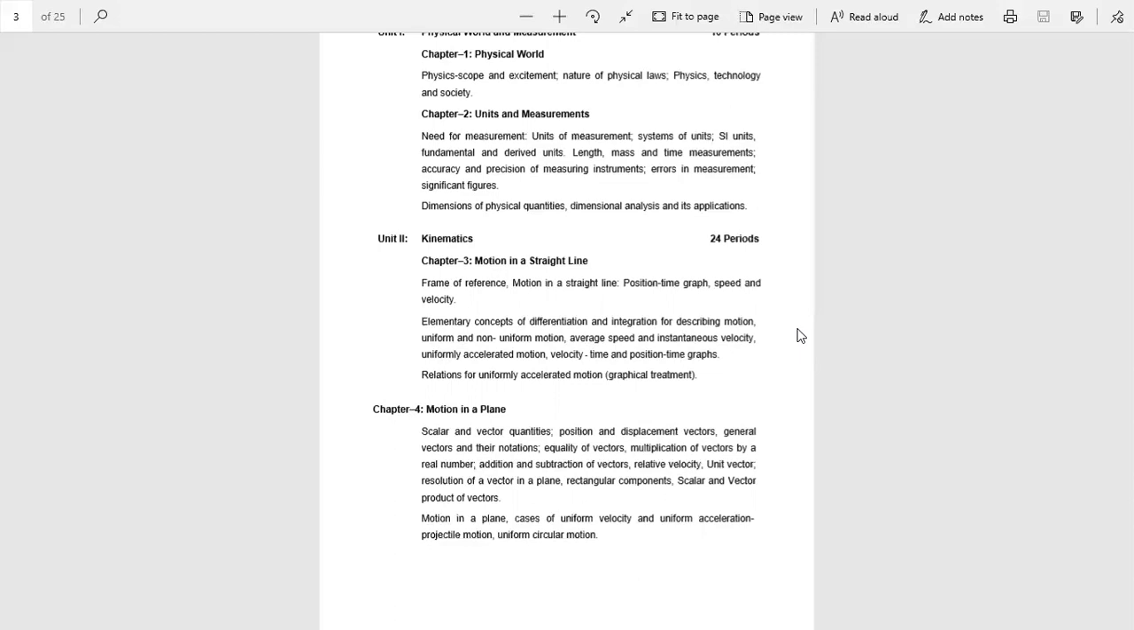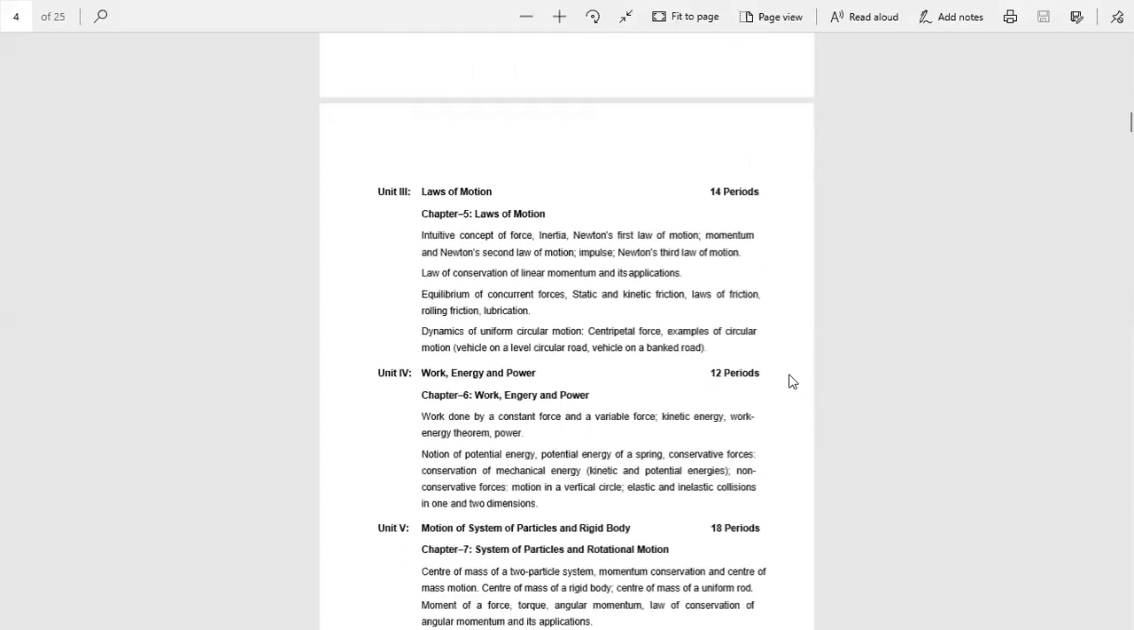So now come to the next chapter, chapter number 4, Motion in a Plane. We have to deal with scalar as well as vector quantities in this chapter. Uniform circular motion, relative velocity and projectile motion are very important topics. Now come to chapter number 5.